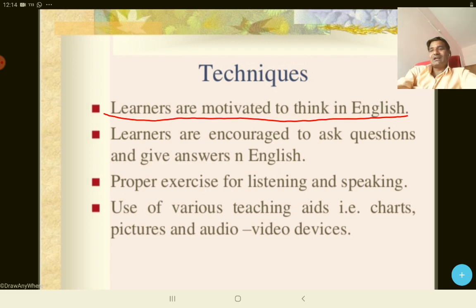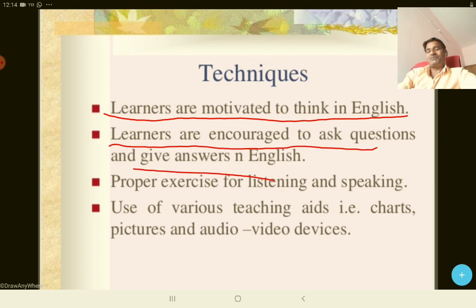Next, learners are encouraged to ask questions and give answers in English. We discussed in point 1 that we create the environment where the student is encouraged to ask questions or give their reply in English.